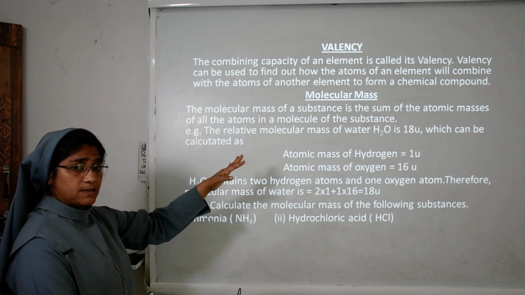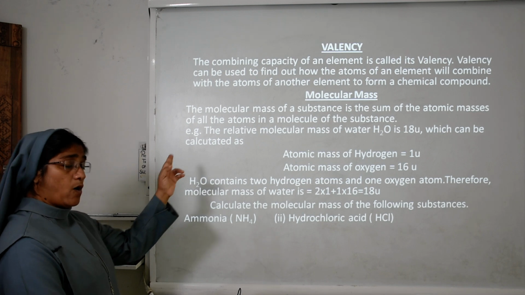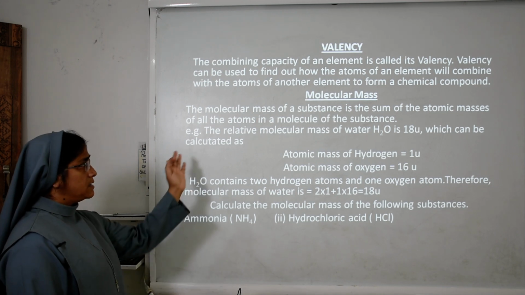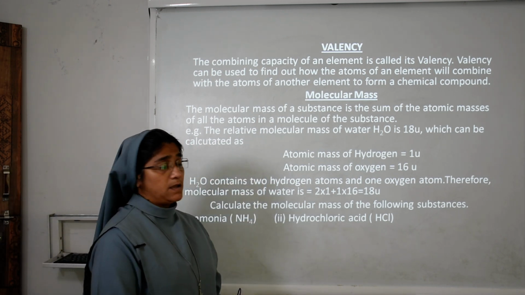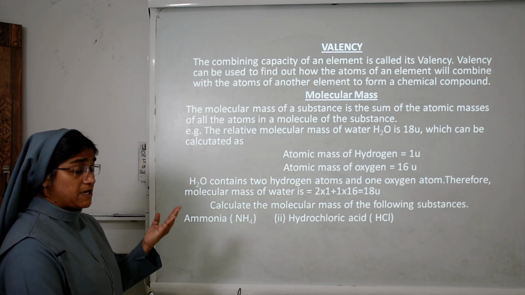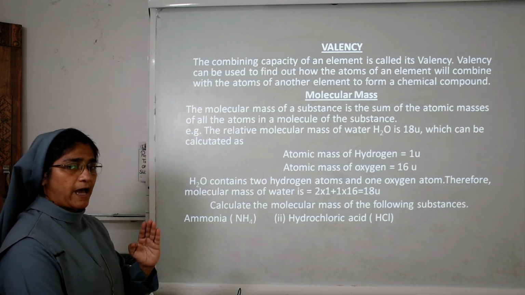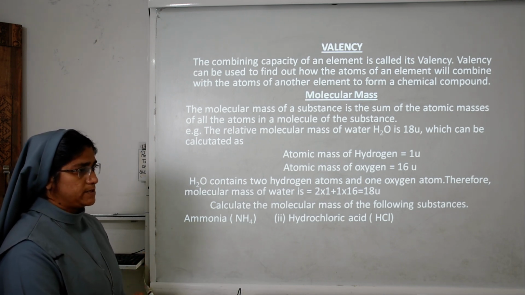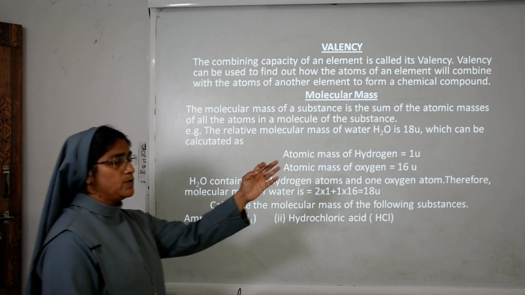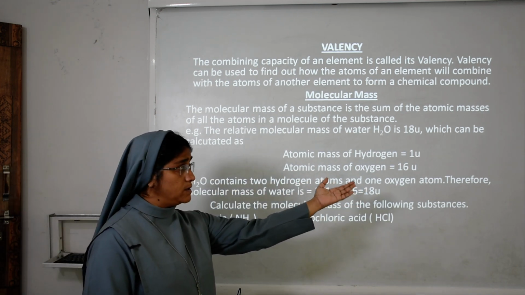So what does molecular mass mean? The molecular mass of a substance is the sum of the atomic masses of all the atoms in a molecule of the substance. For example, the relative molecular mass of water is 18U. How do we find the molecular mass? We have to know the atomic mass of hydrogen, which is 1U. U means unified mass. The atomic mass of oxygen is 16U.